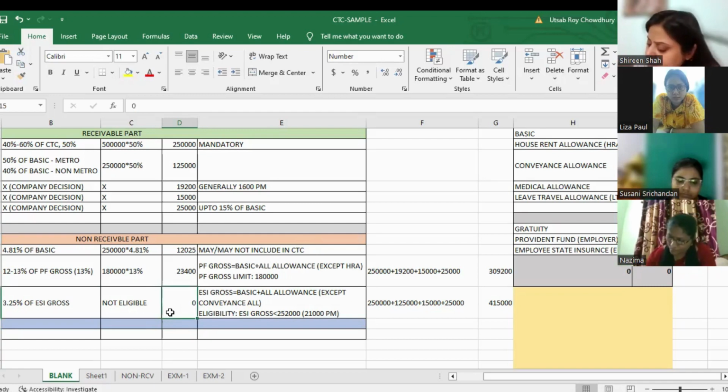My ESI amount will be completely zero. If my ESI gross is less than 2,52,000, then I will calculate as per the rule, 3.25% of that ESI gross. But in this example, the ESI gross is 4.15 lakhs, and that's why this employee is not eligible for ESI. Am I clear? Yes, sir.